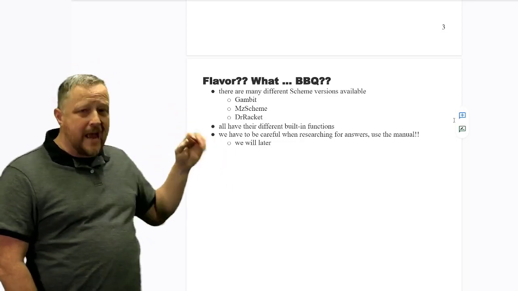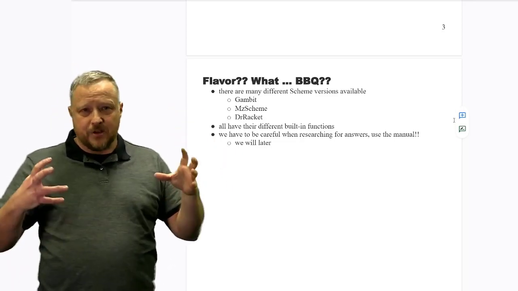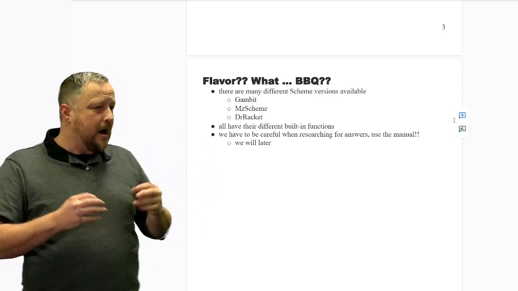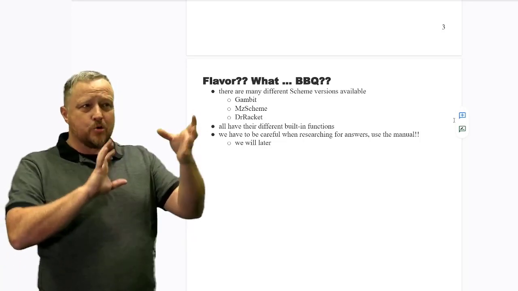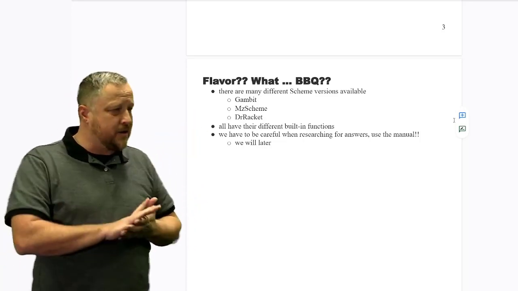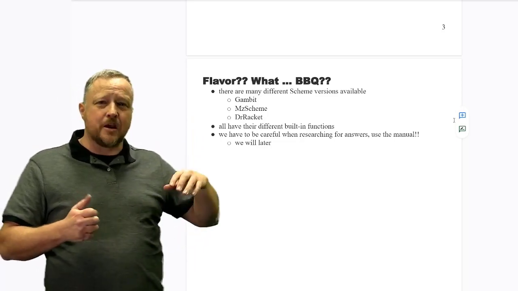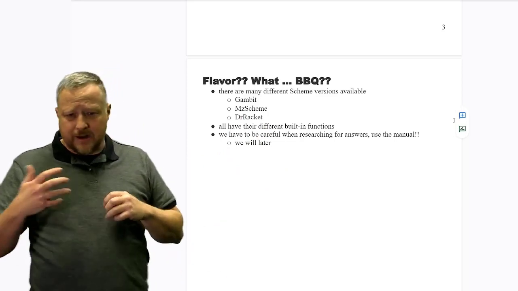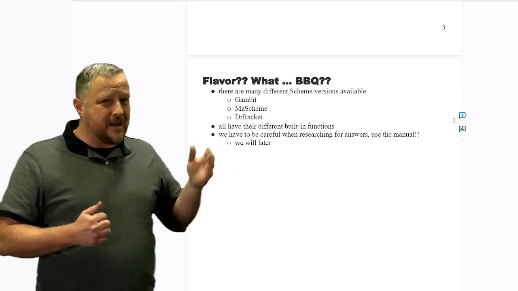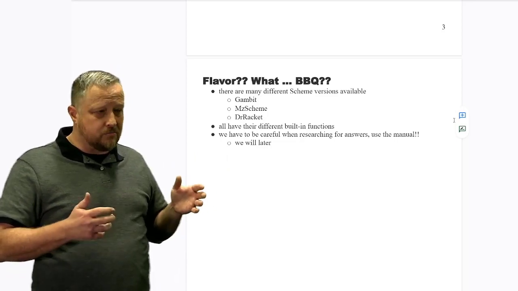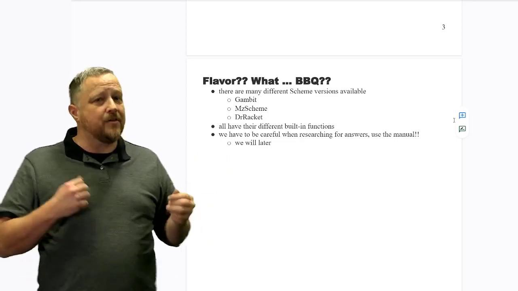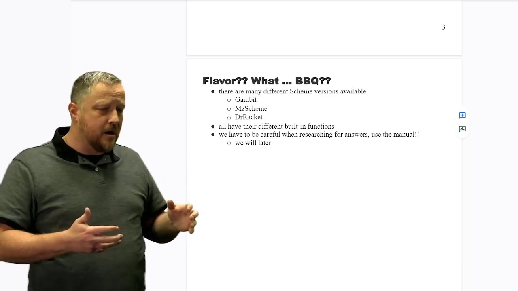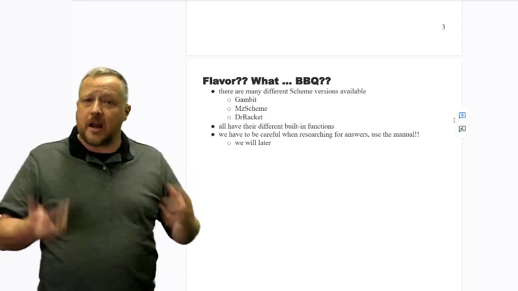all of them are going to have some of the same built-in functions that you and I are going to demonstrate. A lot of them have the same exact procedure on using parentheses and other items like that. It's actually when you start asking for some outside function help, like built-in functions like a sort or an include or something of that nature, that not all of these are going to have the same exact flavor. They may have another function that's very similar to do it, but we got to do some research and digging in there. So be careful with some of the notes that I give you.